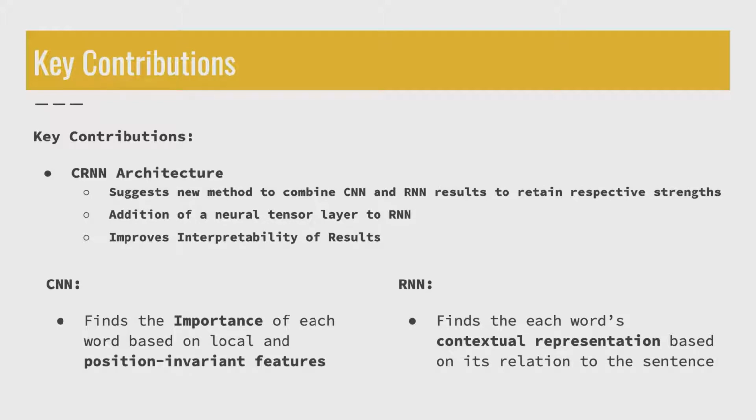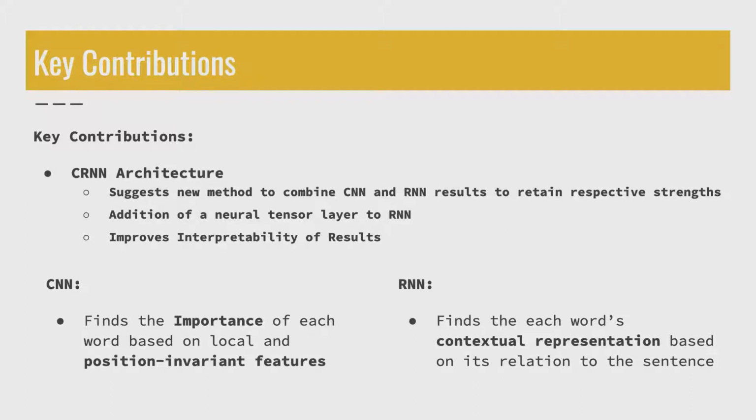The proposed method maintains each network's respective strengths that are normally lost in previous combination methods such as streamlining the two networks. The new suggested architecture is called Convolutional Recurrent Neural Network, which utilizes both a convolutional neural network and a recurrent neural network that run in parallel on the same input sentence.